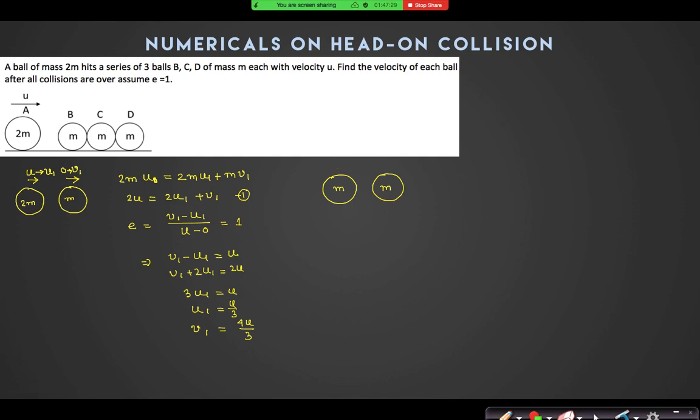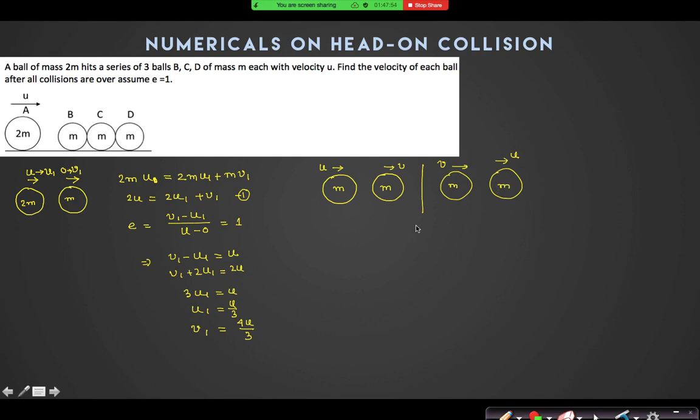I'm saying that if two equal or similar balls collide elastically, then after collision their velocities will get interchanged. Do you know that? Sir, I don't know that.